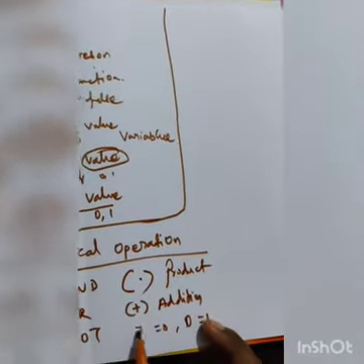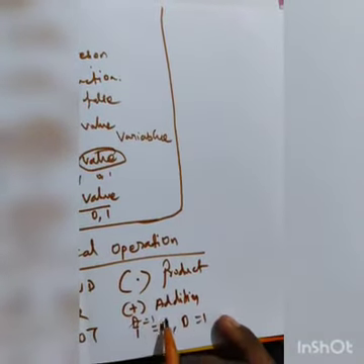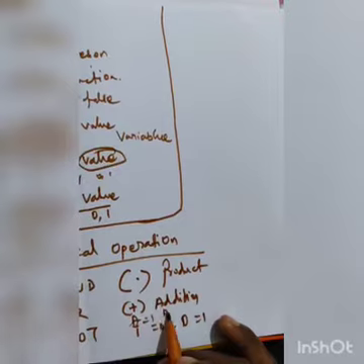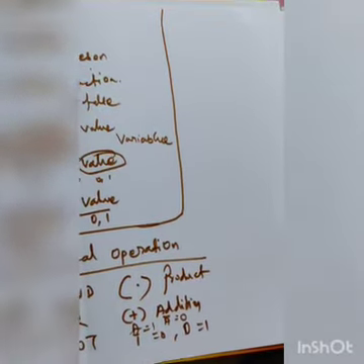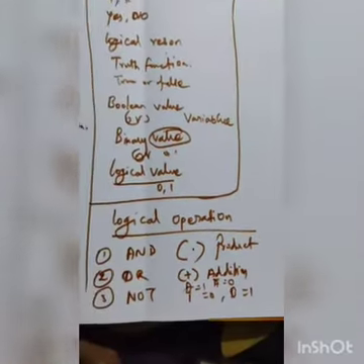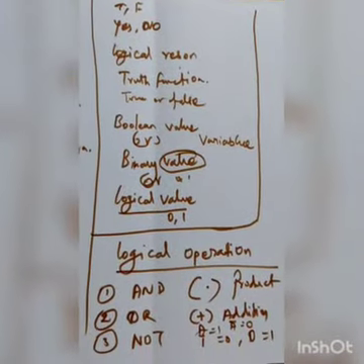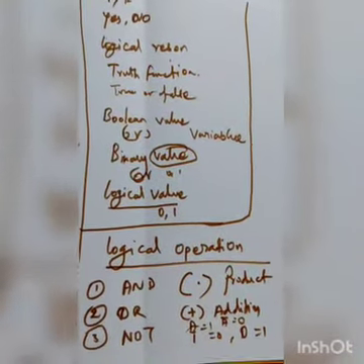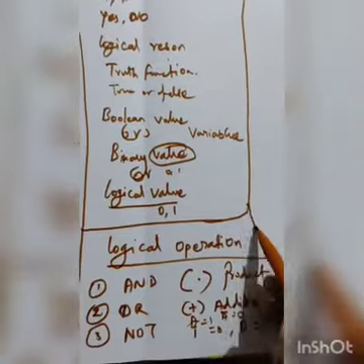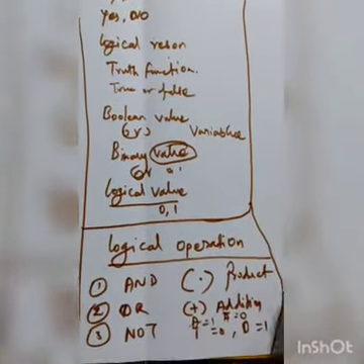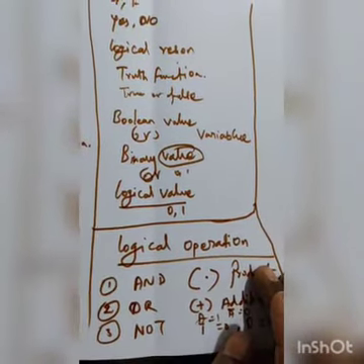If the value is 1, its negative is 0, and that is the bar. That is the logical operation, logical NOT. These three operations I will teach you today, so listen carefully.